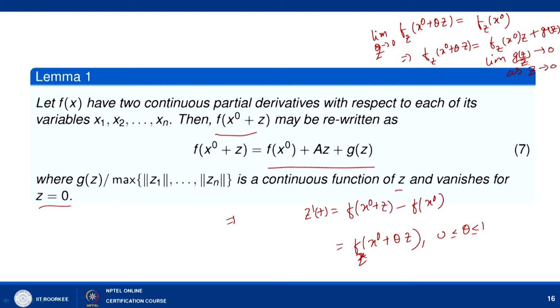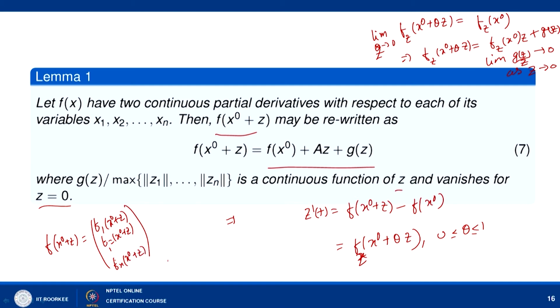Another way to write down the proof is using Taylor's theorem. Since f of x naught plus z is nothing but we can write it as f1 x naught plus z, f2 x naught plus z, and fn x naught plus z here.